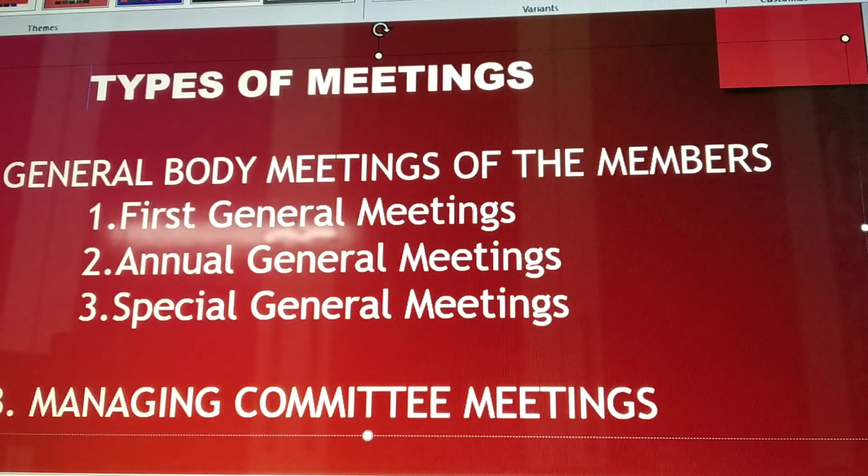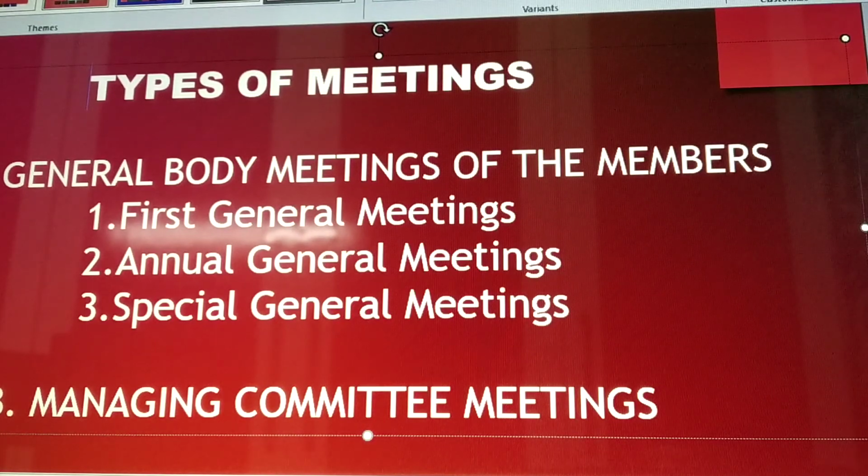Now moving on to the next meeting, that is the special general meeting, also called the extraordinary general meeting, or also known as the requisition meeting. Now let us see something about the special general meeting. A special general meeting, which may also be called an extraordinary general meeting, is a meeting of the members of the society convened in between two annual general meetings.